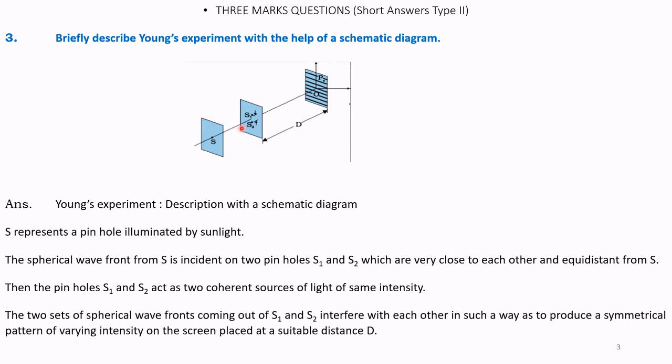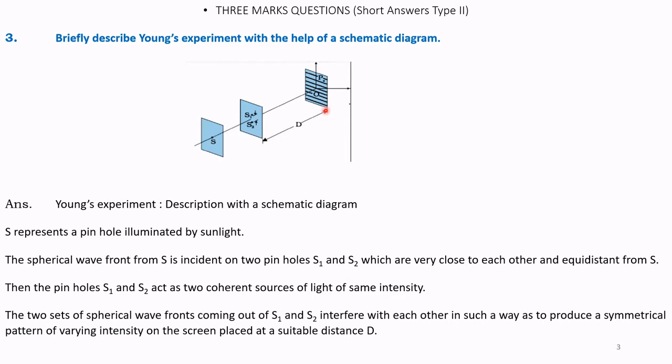Then the pinholes S1 and S2 act as two coherent sources of light of the same intensity. Since the source S is the same for both the slits S1 and S2, they act as coherent sources of light of the same intensity. The two sets of spherical wavefronts coming out of S1 and S2 interfere with each other in such a way as to produce a symmetrical pattern of varying intensity on the screen placed at a suitable distance d.